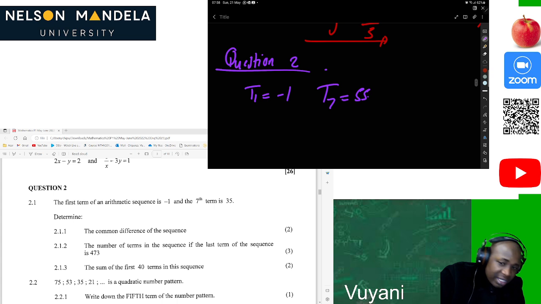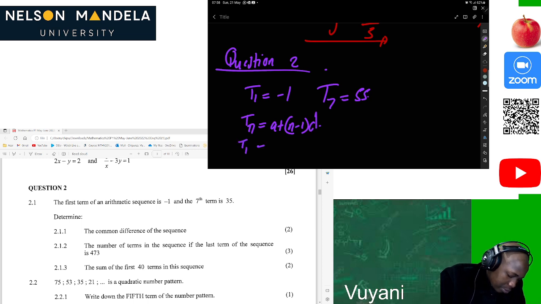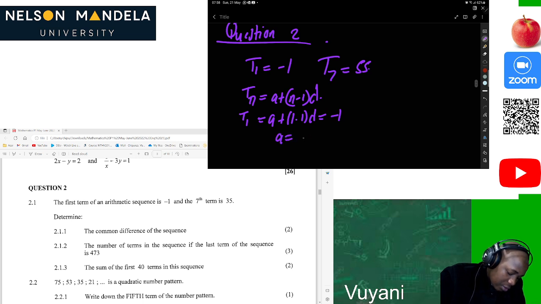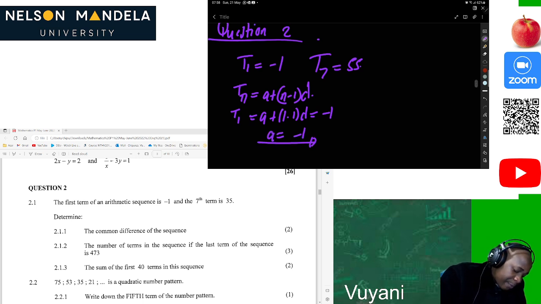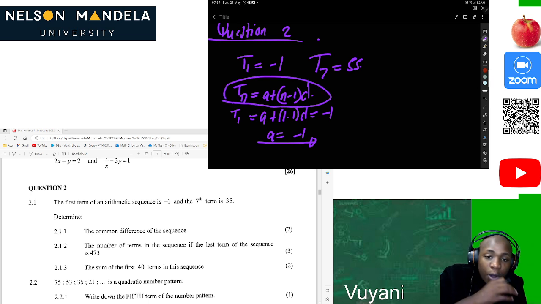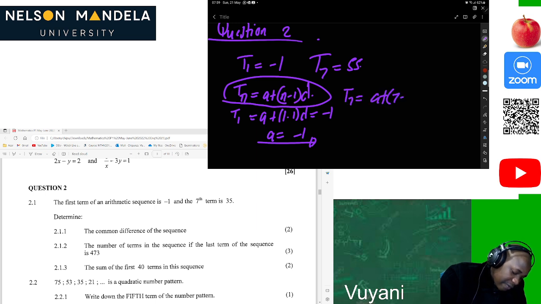So of course, this is an arithmetic sequence, and Tn is equal to a plus (n minus 1) times d. Then T1 will be a plus (1 minus 1) times d, which is equal to -1. So we can see that our a is equal to -1. T7, we substitute into this general formula. So T7 is equal to a plus (7 minus 1) times d, and it should be equal to 55.